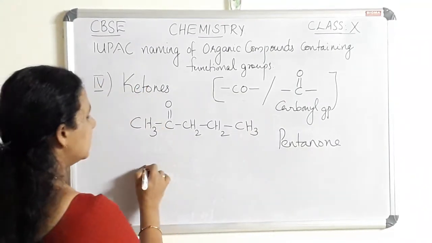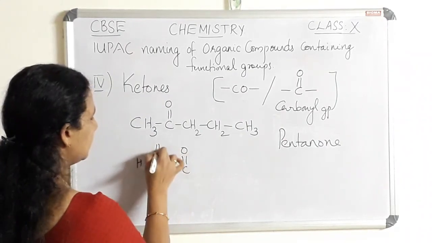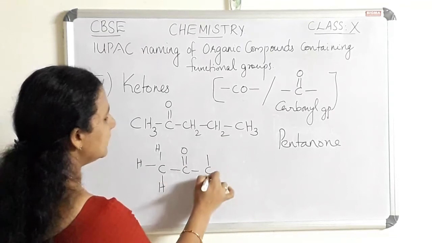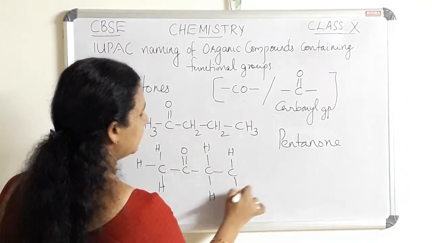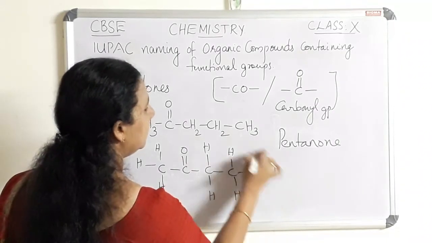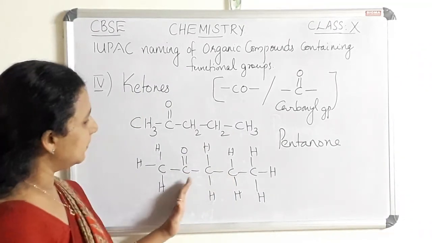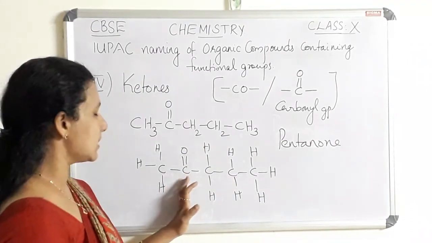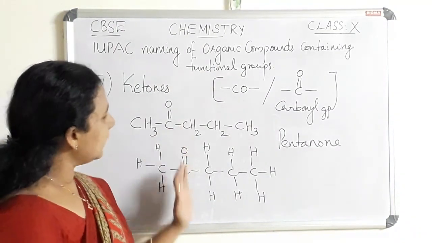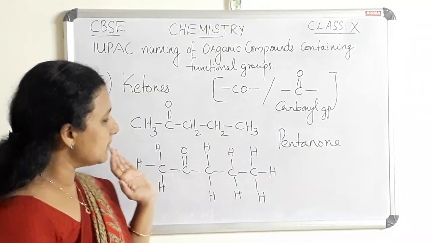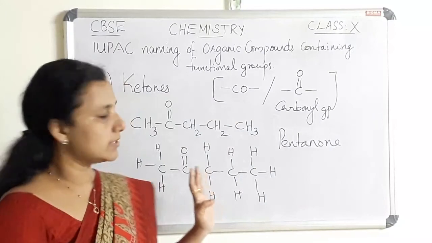In this case the complete structure can be written in this way. This is the complete structural formula, where we have drawn all the bonds. This is the condensed structural formula. In both cases, count the number of carbon atoms together, find out the parent alkane, then the E of the parent alkane is replaced by ONE.